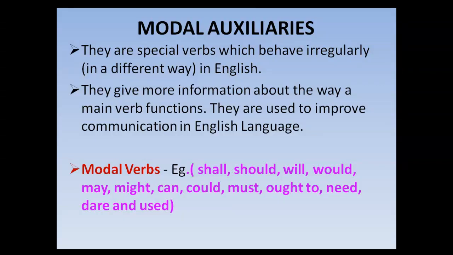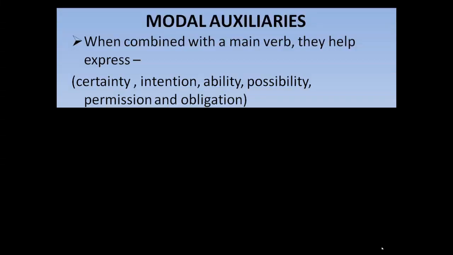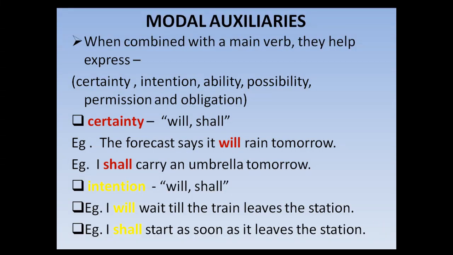Shall, should, will, would, may, might, can, could, must, ought to, need, dare, and used. So these are words which you need to remember and which are used basically more in modal auxiliaries.